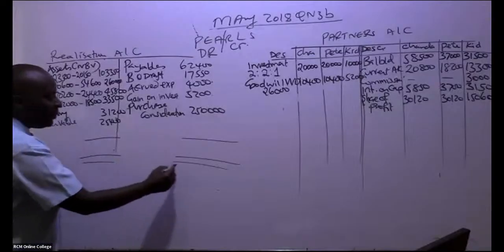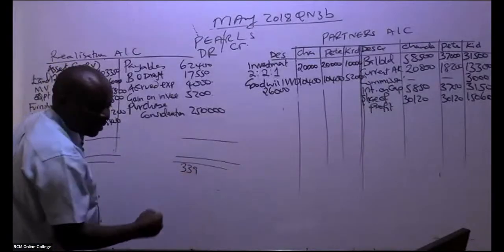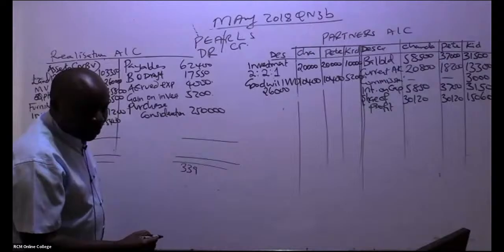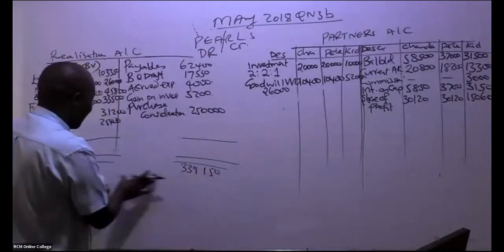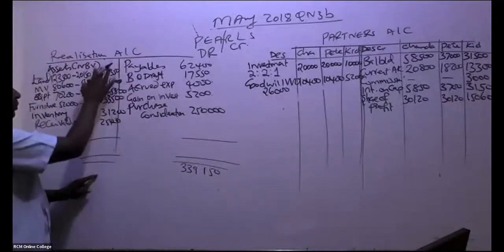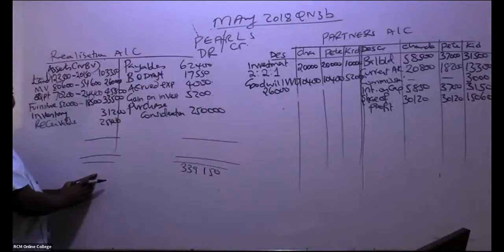So the credit side, I'm being told, is 339,150 credit. How about the debit? You're writing first of all down here. Also here, you write down here. So debit, somebody add.